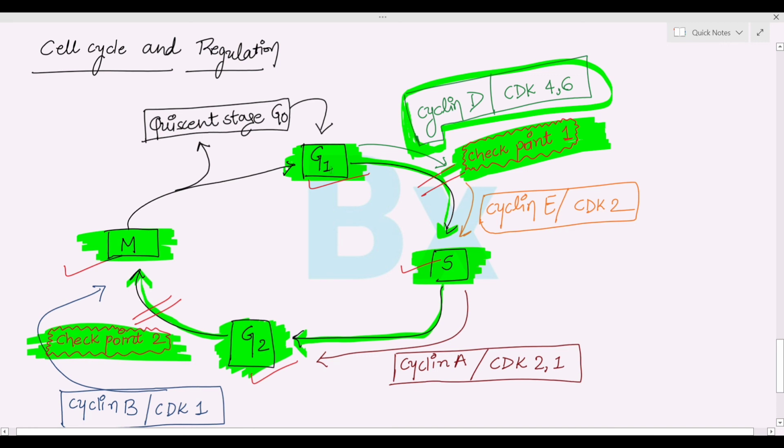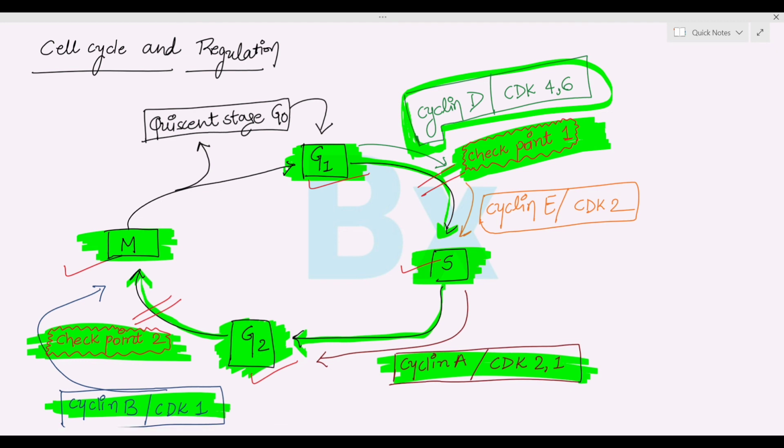From checkpoint 1 to S phase, cyclin E and cyclin dependent kinase 2 are responsible. From S to the G2 phase, cyclin A and cyclin dependent kinase 2 and 1 are responsible. And from G2 to M phase, which is very important, cyclin B and cyclin dependent kinase 1 are responsible.